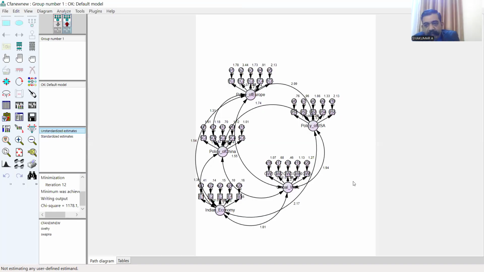In our next session, I will explain the output. There are so many output boxes we can see whenever we click on the view text menu. A detailed explanation is needed for each box, so I will continue the explanation in the next session.